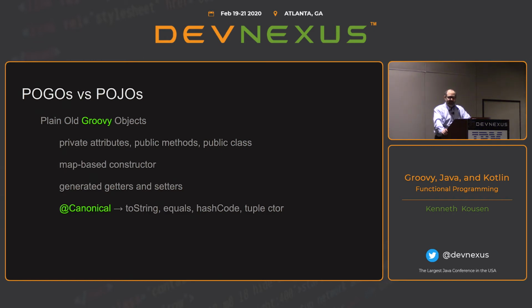I'm a little disappointed they didn't call them Pokos, plain old Kotlin objects. I hear in Python you could refer to them as Popos, which sounds vaguely disgusting. And if you want to upset a Ruby developer, now Ruby developers are easygoing, but if you want to upset a Ruby on Rails developer, which is not hard, start referring to Poros, because for some reason Ruby on Rails people still are annoyed that Java exists. You're like, why is anybody still using Java? They don't get it. I'm like, okay. Whereas the Ruby people are really laid back. So I refer to Poros just to annoy them. Actually, I don't. I'm telling you to do it. I don't like getting in trouble. I like causing trouble. It's different.